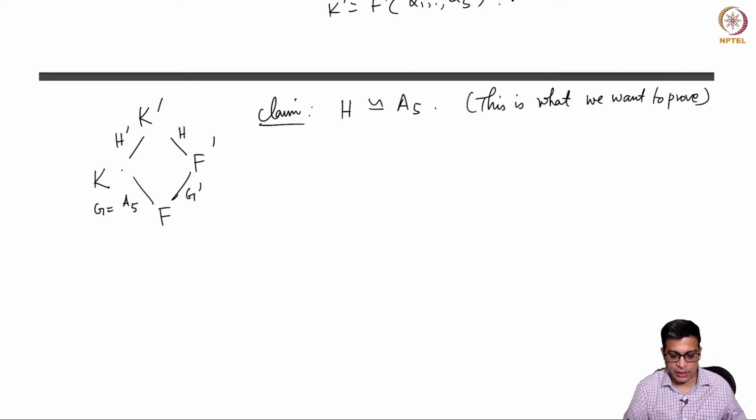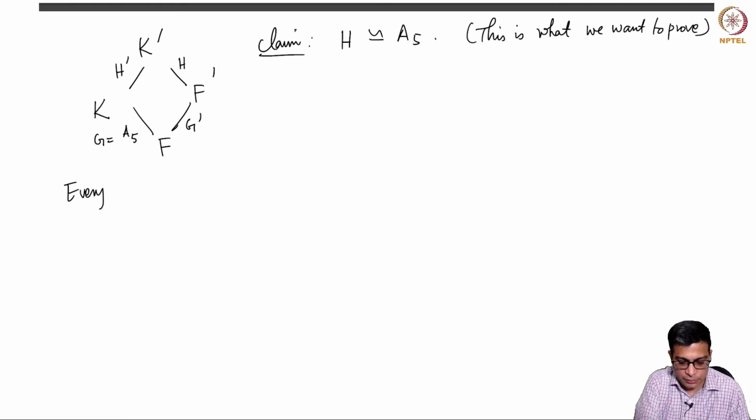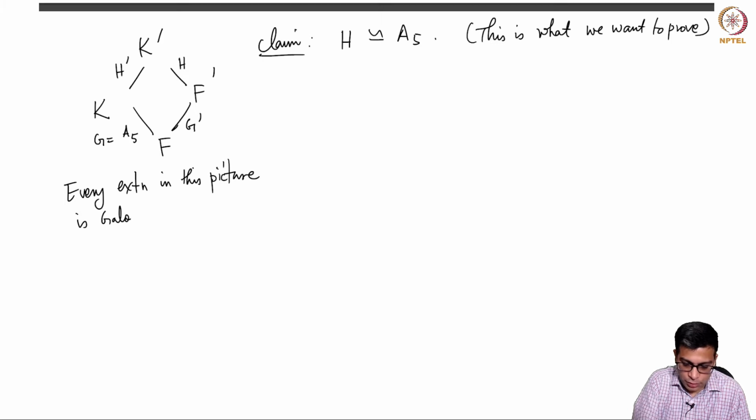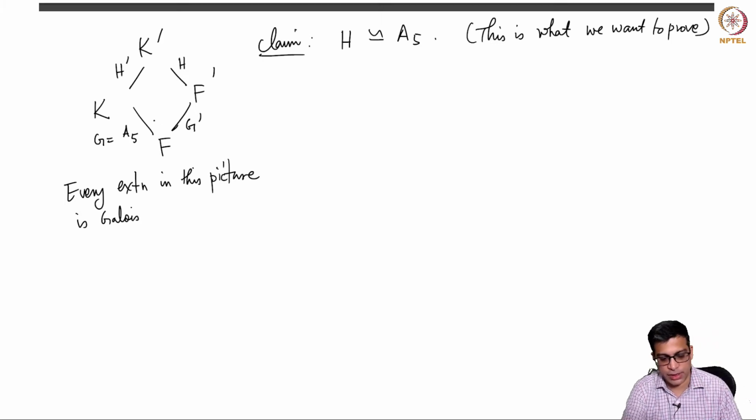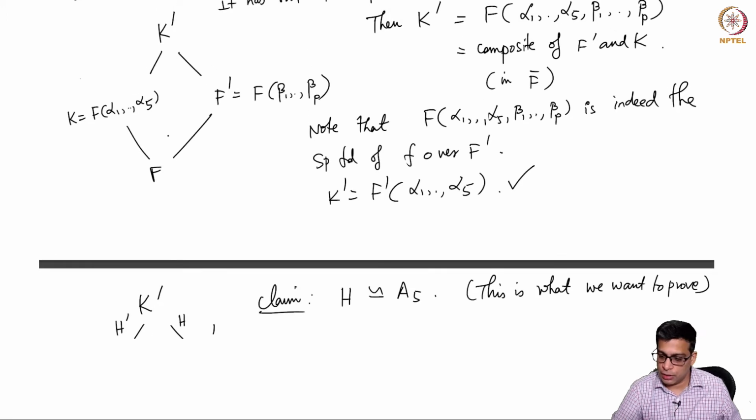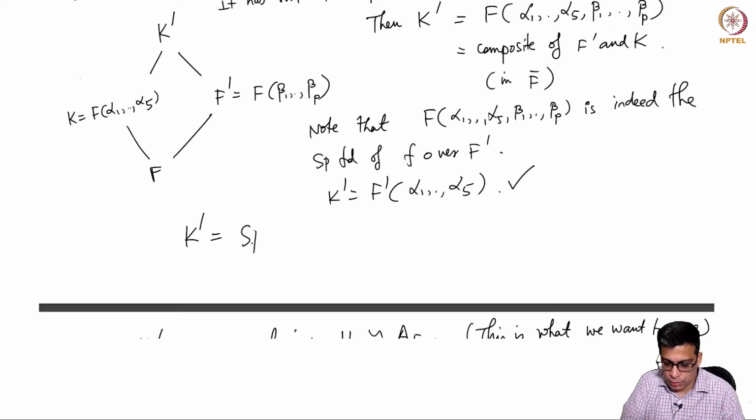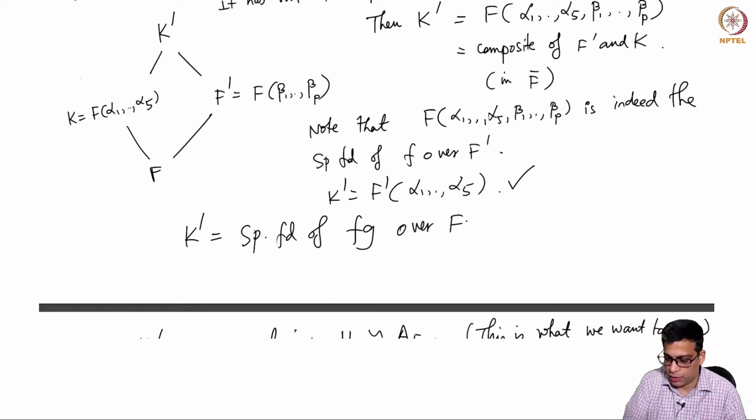Every extension here is Galois. Of course, because K is Galois, because that's a splitting field, F prime is Galois over F by hypothesis, and K prime is the splitting field of actually f g over capital F, right?